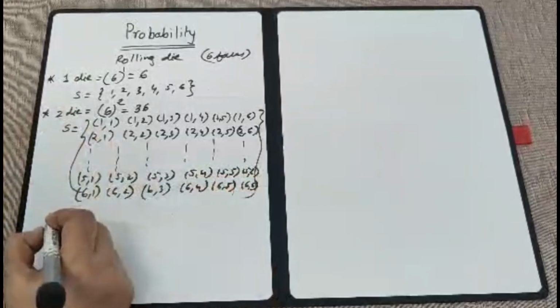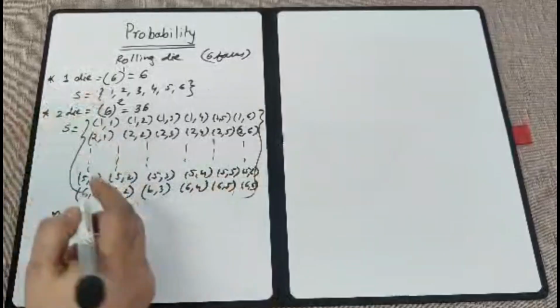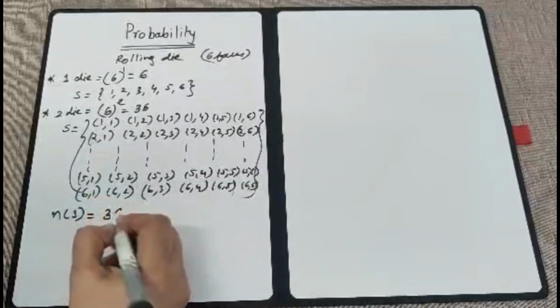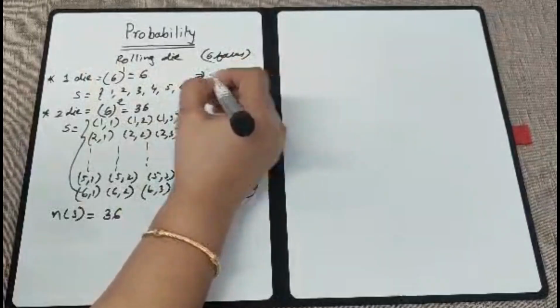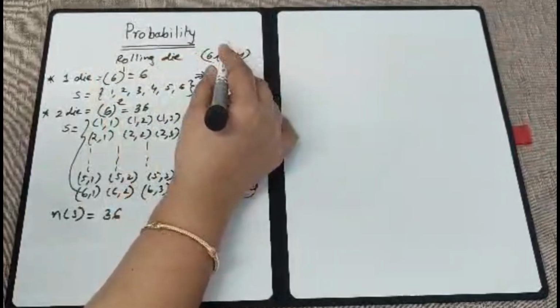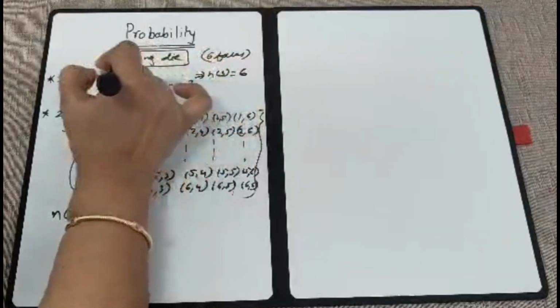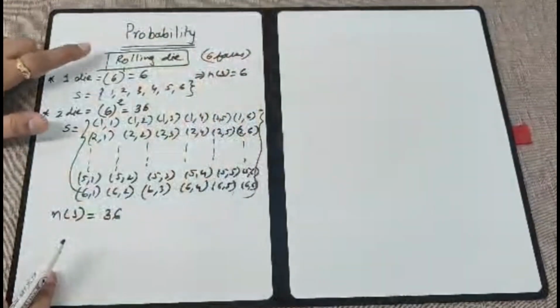So you can see here n(S) when 2 dice are rolled is 36, and when 1 die is rolled, n(S), the number of elements in the sample space, is 6. So this is the second type of event that you have in your syllabus, that is rolling a die.